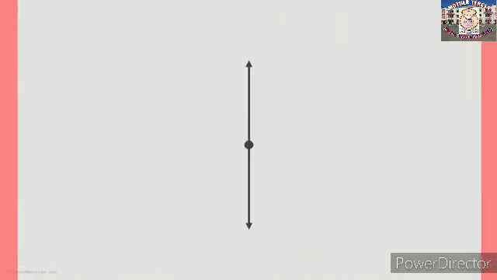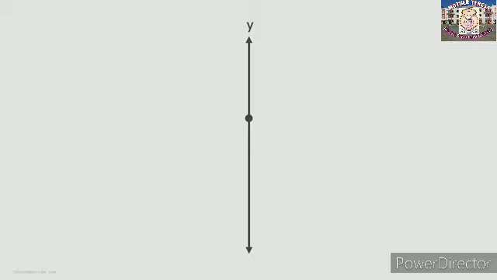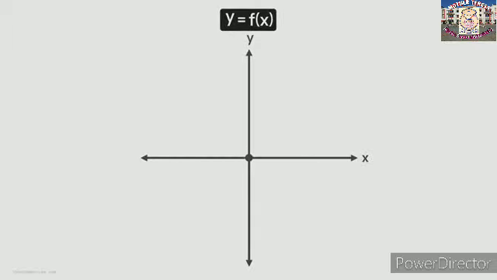Imagine a quantity denoted by variable y which is continuously changing. But how it changes is controlled by another quantity denoted by variable x. We can say that the variable y, called the dependent variable, is a function of the variable x, called the independent variable.